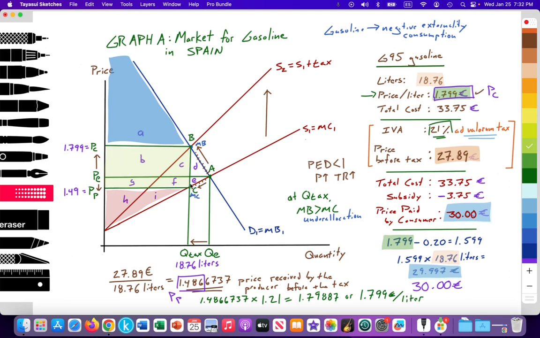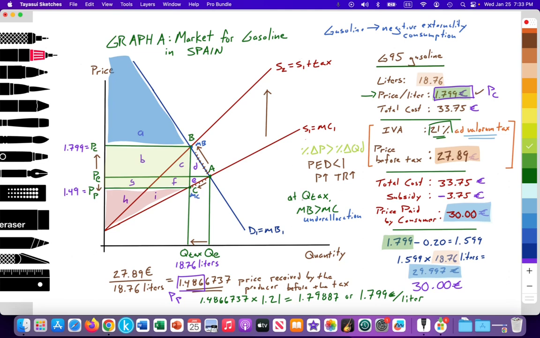And we can see that in this rectangular area, the consumers' areas B and C is larger than the producer surplus loss of areas G and F. So the consumers carry a greater burden of the tax than the producers because areas B plus C is greater than areas G and F. And that's a result of the demand curve being relatively inelastic, where with an inelastic demand curve, we know that the percent change in price is going to be greater than the percent decrease in the quantity demanded.